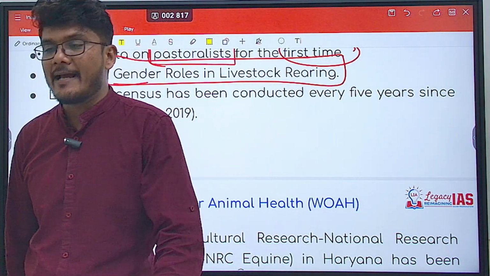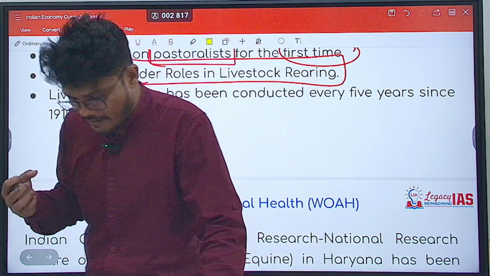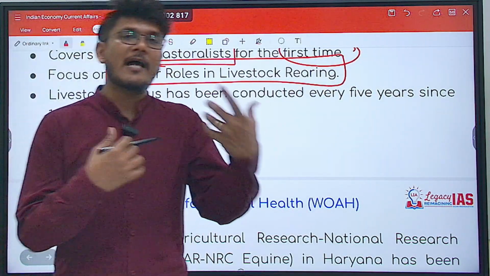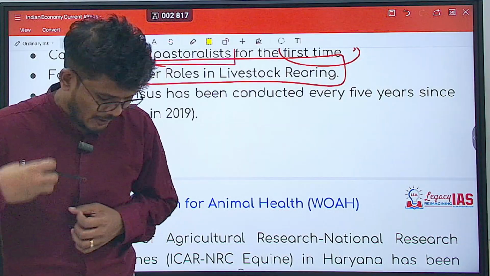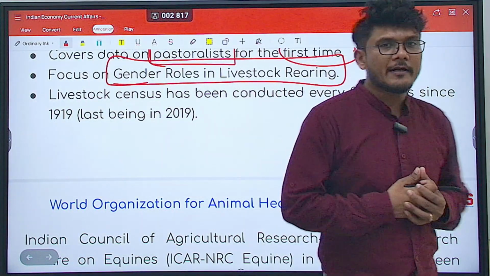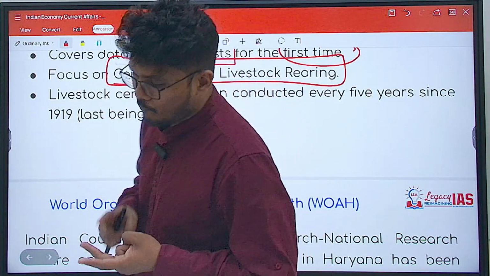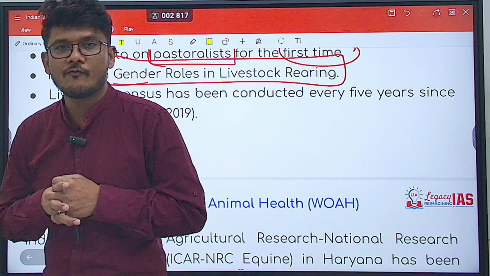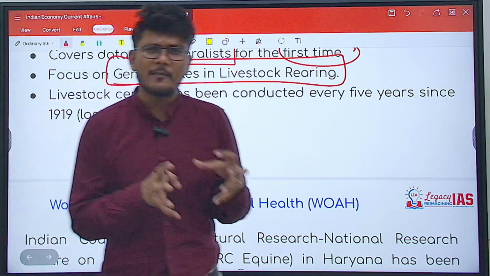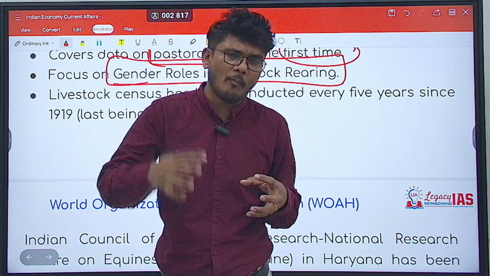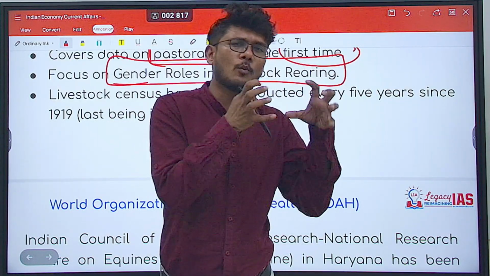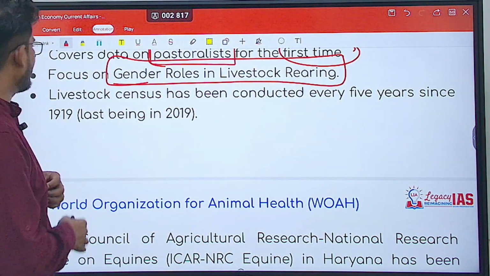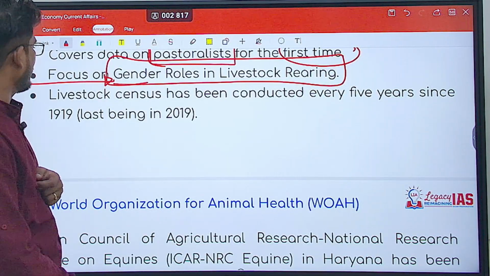Now, what do we mean by gender specific roles in livestock rearing? It means that it is also going to calculate how many females are involved in animal rearing. What is the percentage of females in animal rearing? What is the labor force participation? What is the workforce participation of females in animal rearing? This is very, very crucial going forward for gender budgeting, for women empowerment, for creating new and better policies, for taking into account the work done by females in the animal rearing sector, and so forth. So there is going to be a specific focus on gender roles in livestock rearing.